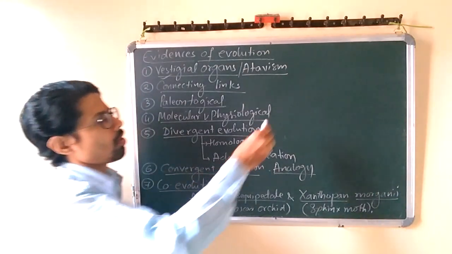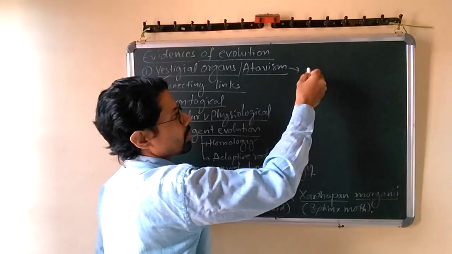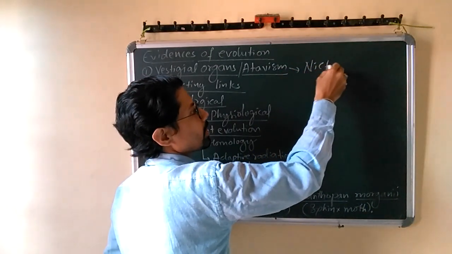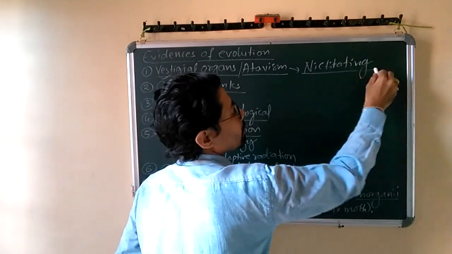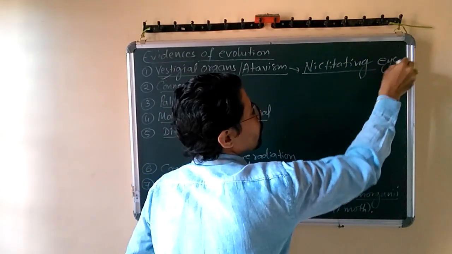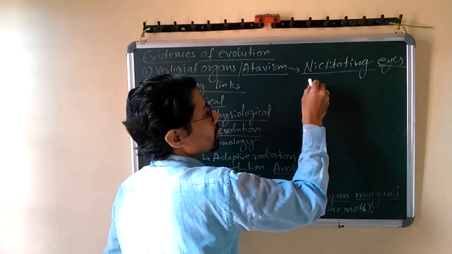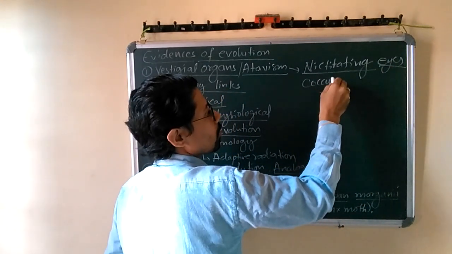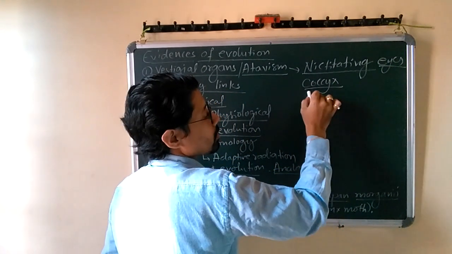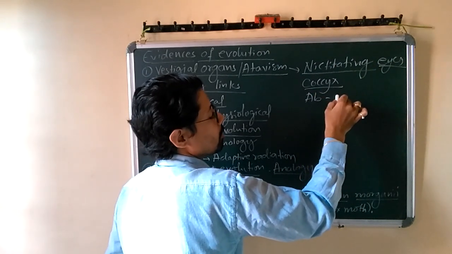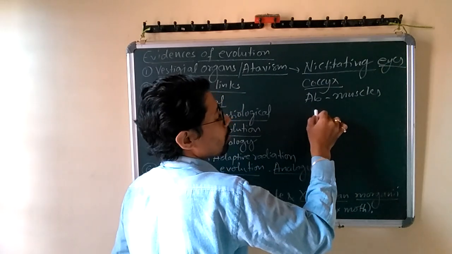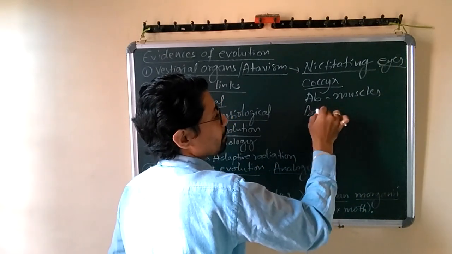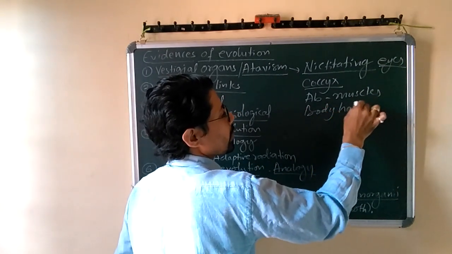We can give a long list of vestigial organs. The presence of the nictitating membrane in the eyes of human beings, you can take as an example. Presence of coccygeal bones or coccyx. Presence of ab muscles or abdominal muscles. Then presence of body hair.